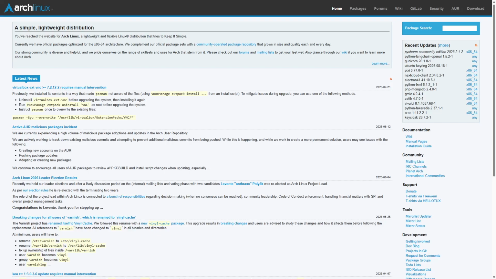Arch Linux versus Lubuntu. Which lightweight Linux distro is better? Choosing the right lightweight Linux distro can completely change how you balance performance and usability without sacrificing system resources. Arch Linux offers customization while Lubuntu focuses on simplicity.